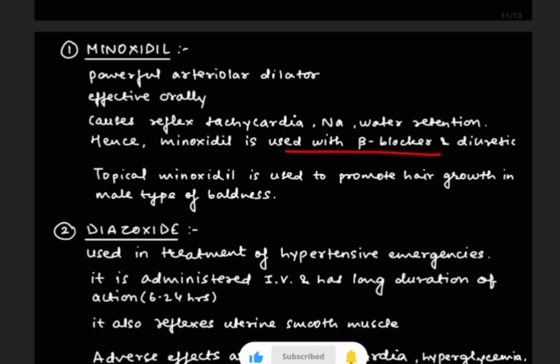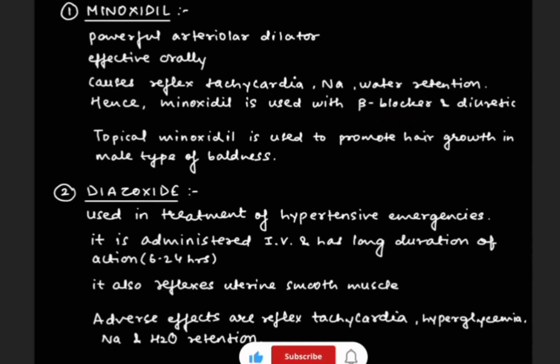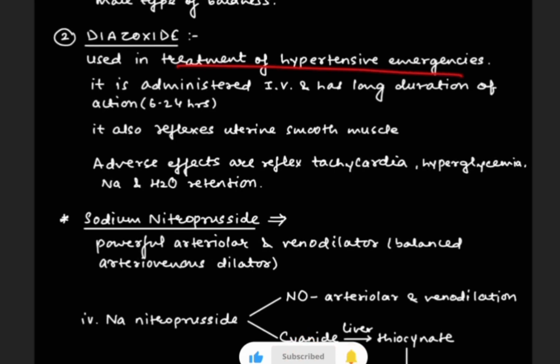Hence it is used with the beta blockers and diuretics. The next is diazoxide. It is used in the treatment of hypertensive emergencies. It is also administered IV and has a longer duration of action, that is 6 to 24 hours. The adverse effects are reflex tachycardia, hyperglycemia, and sodium and water retention.